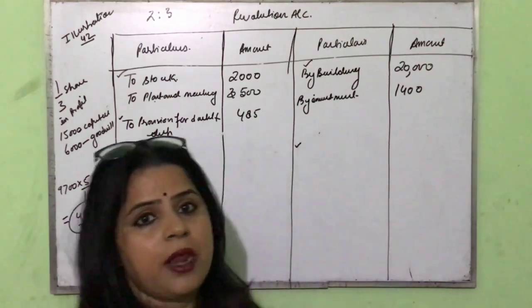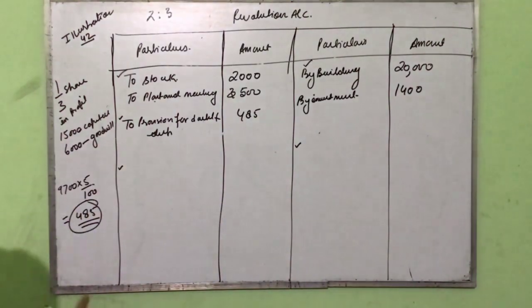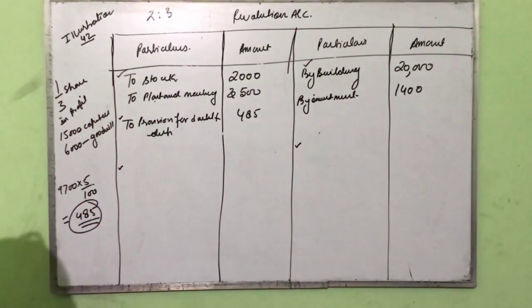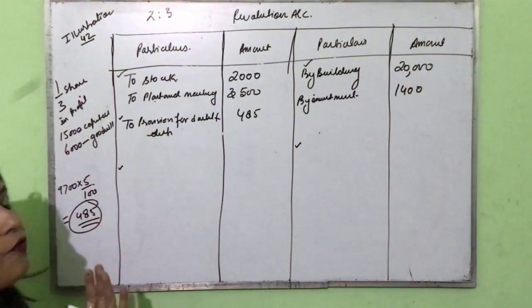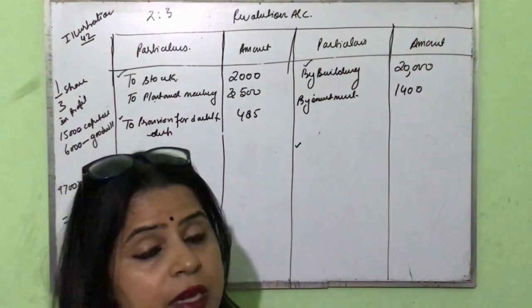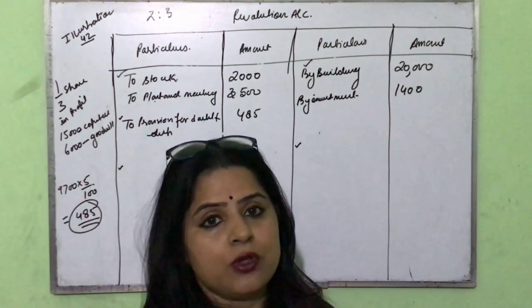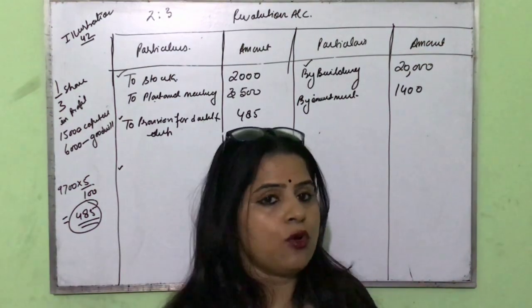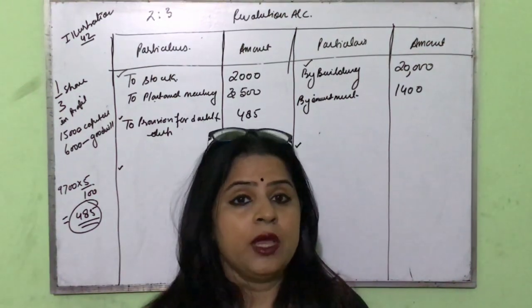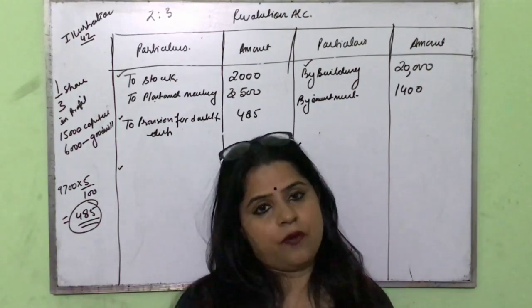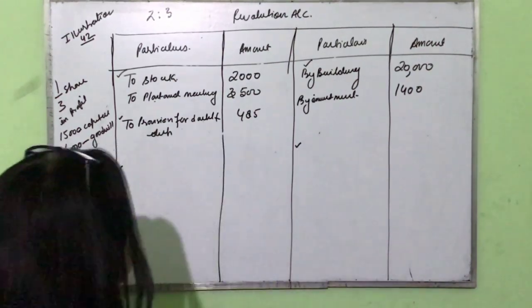So I am already preparing the revaluation account here. For you people, I had already prepared the revaluation account. Now what I have to do? I recorded all the information which is related to increase and decrease in the value of assets. Now I have to close the account, because when I close the account, then only I will come to know that in revaluation of assets and liabilities, we are in profit or we are in loss. So let us close the account.